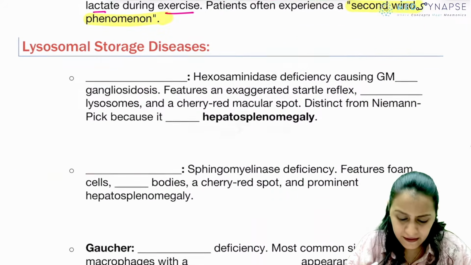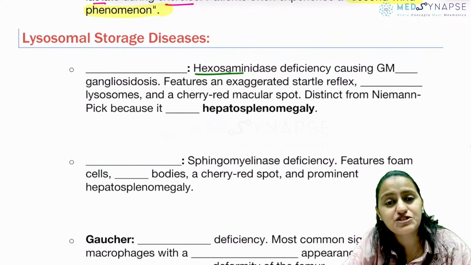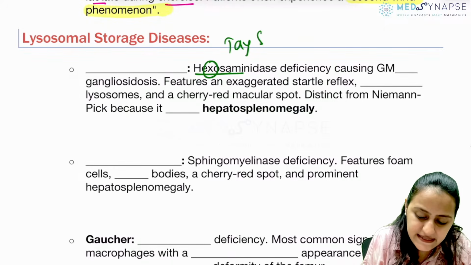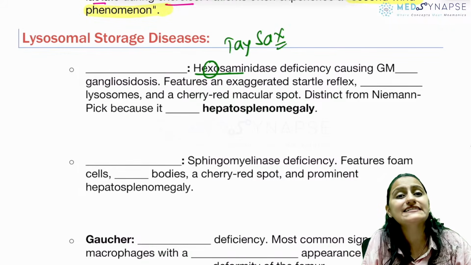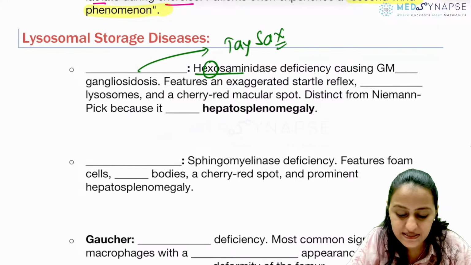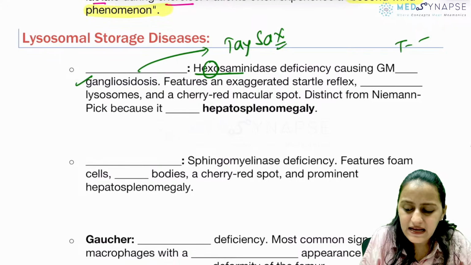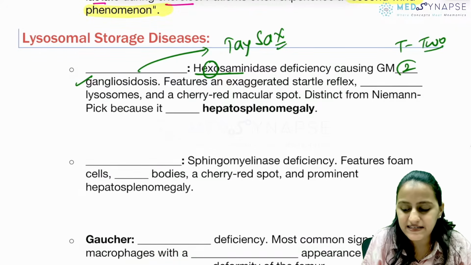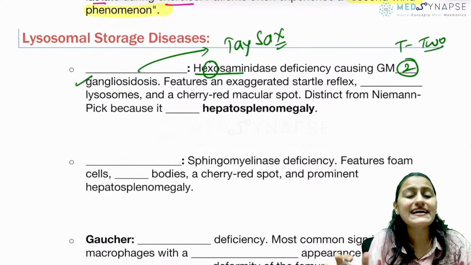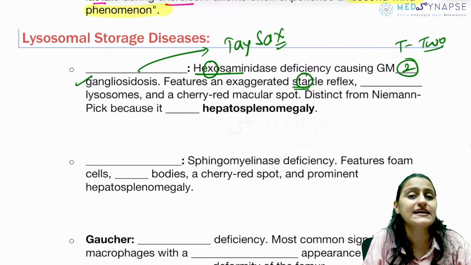Okay. Going to lysosomal storage disorders, which is the hexosaminidase deficiency? Remember, hexos, X is Tay-Sachs. That is how you write Tay-Sachs. So remember, it is Tay-Sachs, which is hexosaminidase deficiency, which is what gangliosidosis? Tay-Sachs. Tay is 2. Remember, it is GM2. Even this has been asked in the exam. So remember, in Tay-Sachs, there is exaggerated startle reflex, TATA, Tay-Sachs.